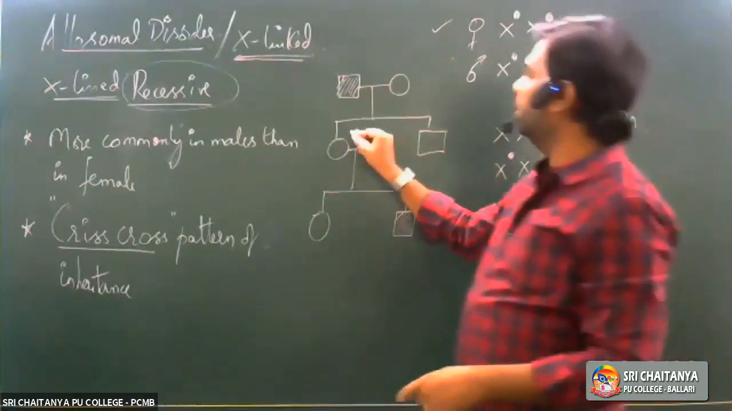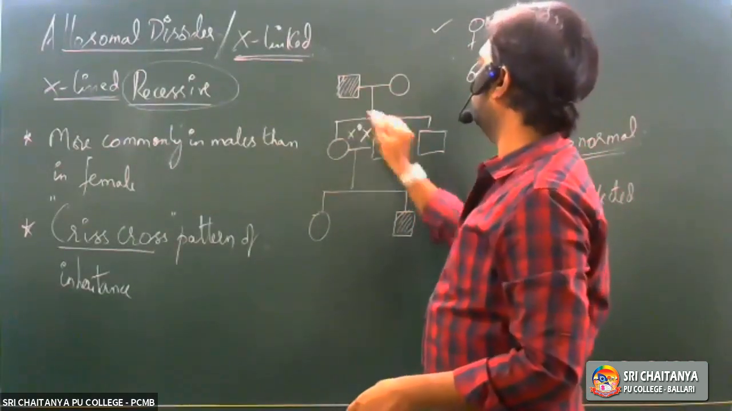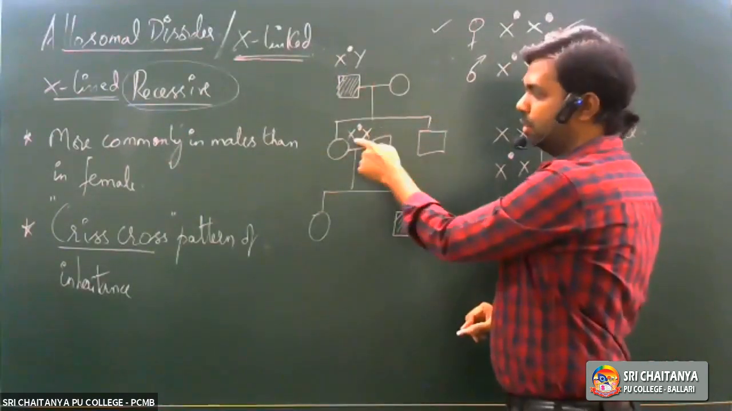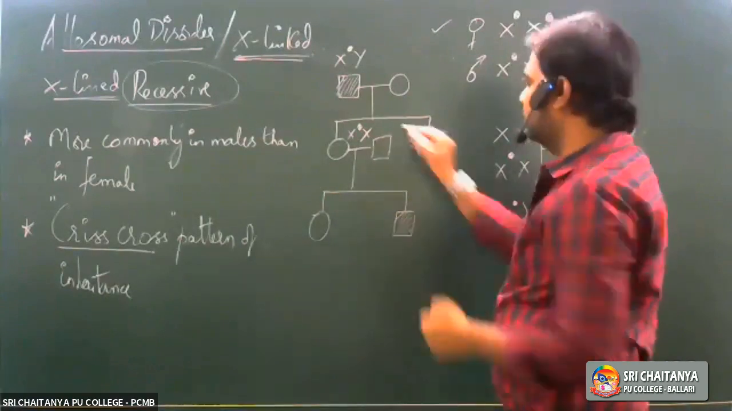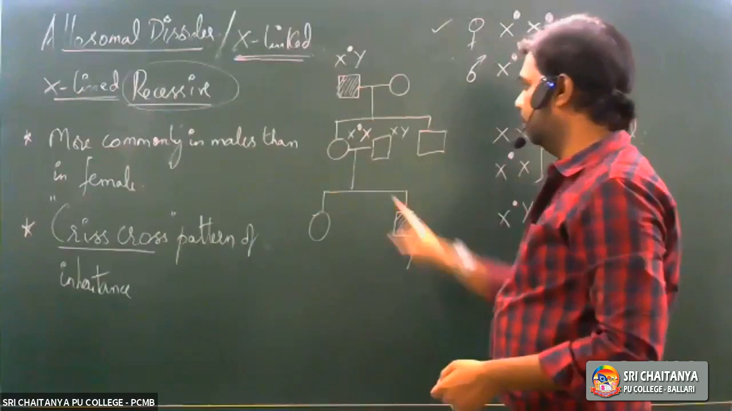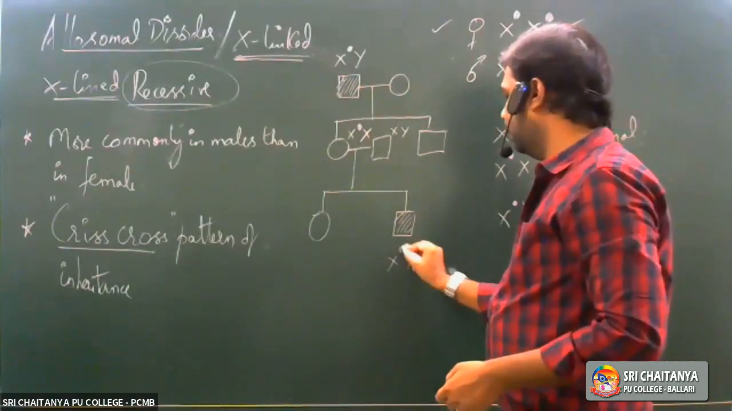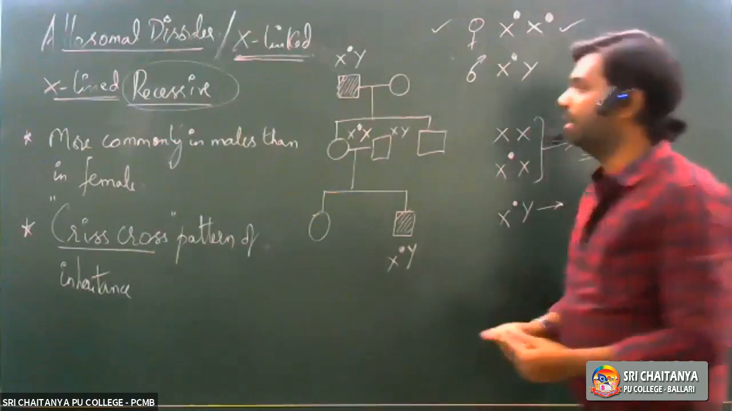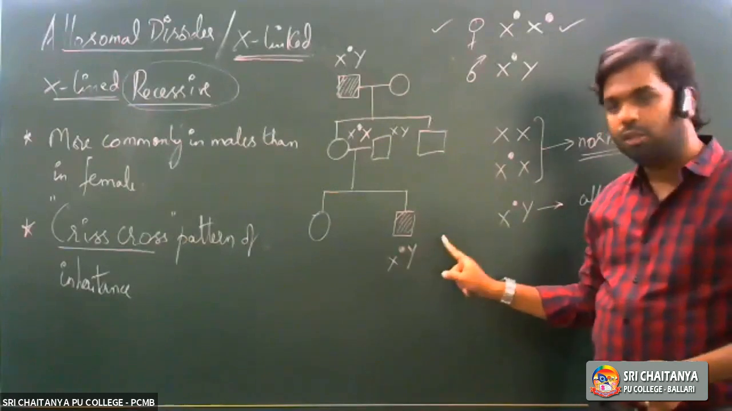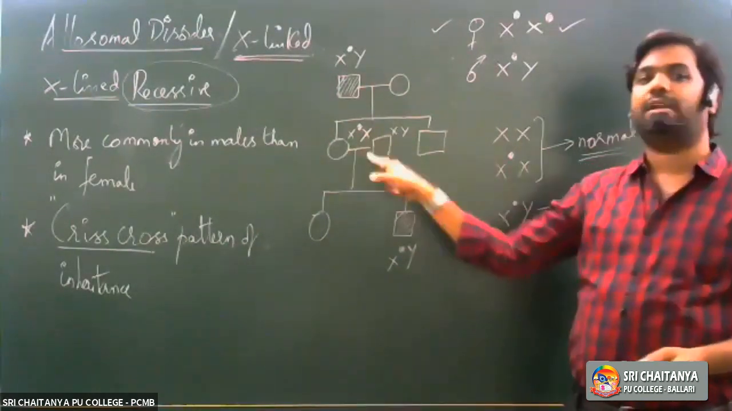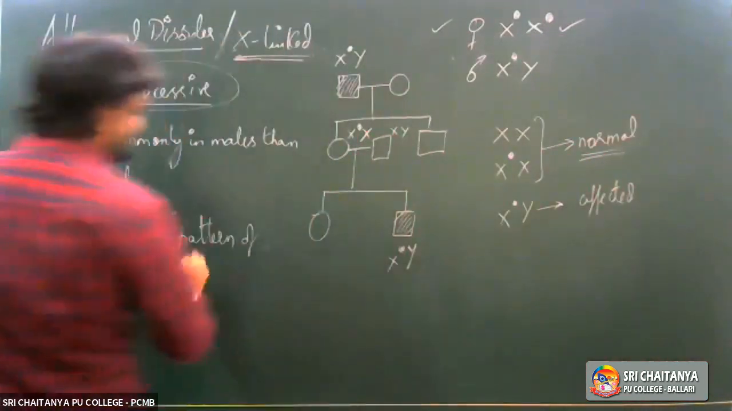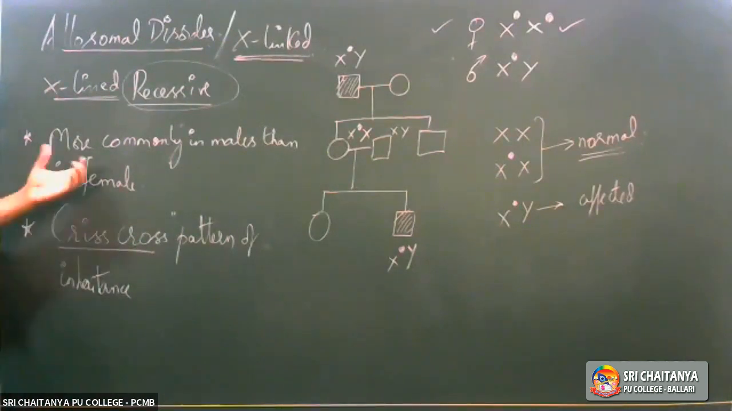Here the daughter would be a carrier. The father is affected, so he has the XY mutation here. Let us consider the mother to be a normal individual. So the Y chromosome from the father will come here, and this mutated X chromosome will come here. So the father is transmitting the disease to the grandson through the daughter, who is a carrier of that particular disease. This type of pattern is called the crisscross pattern of inheritance.